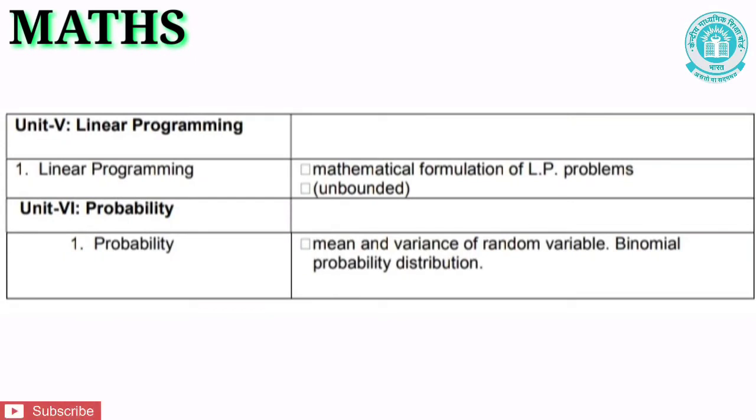Under this chapter, mathematical formulation of linear programming problems and unbounded. Let us see the last chapter, that is probability for class 12 maths. Under this chapter, few topics have been removed, that is mean and variance of random variable, binomial probability distribution.